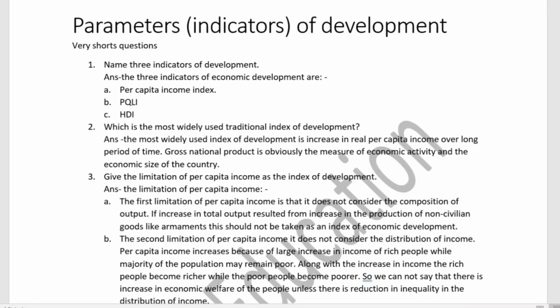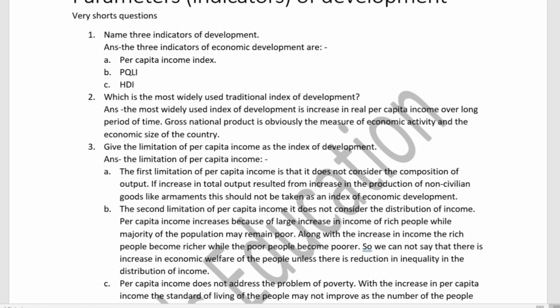Let us discuss the parameters, or we can say the indicators of development, the probable questions from this chapter. The first question we are going to discuss is: name the three indicators of development. First is the per capita income index, second is the PQLI, third is the HDI. HDI is the Human Development Index, and PQLI is the Physical Quality of Life Index.